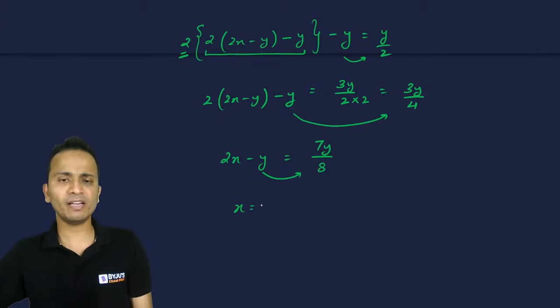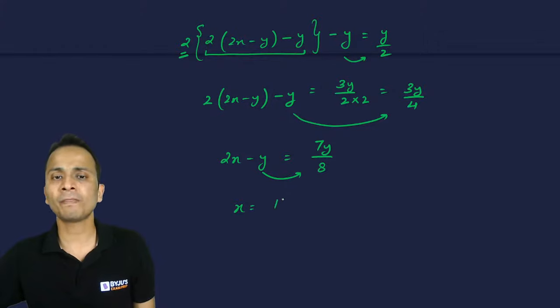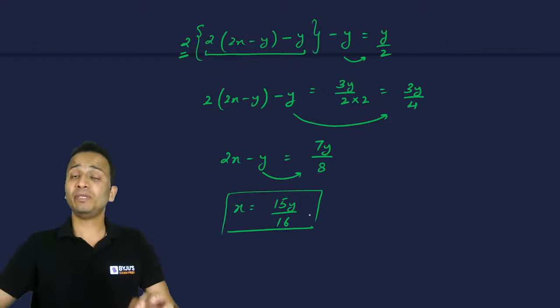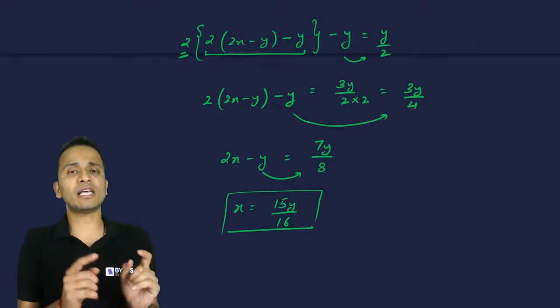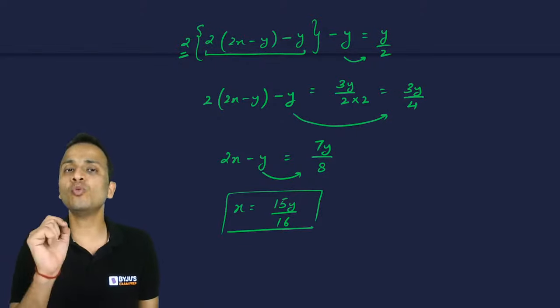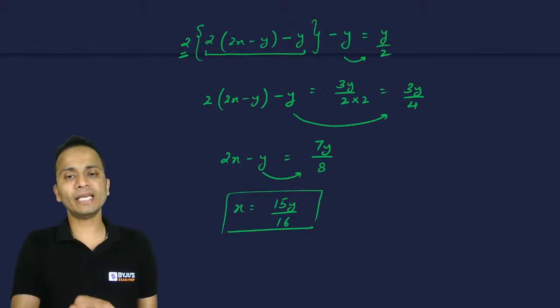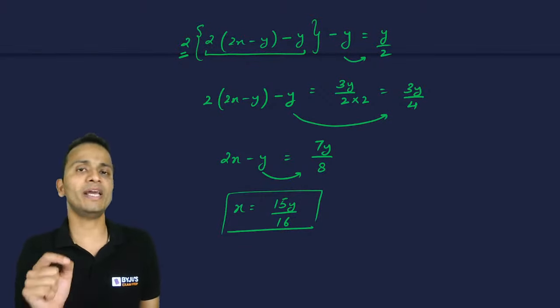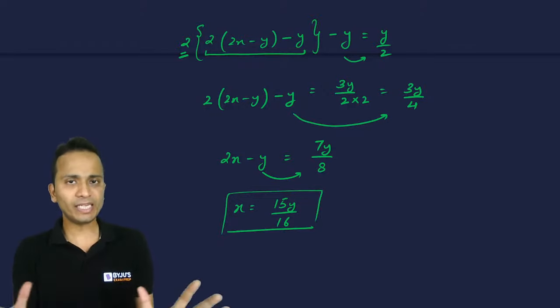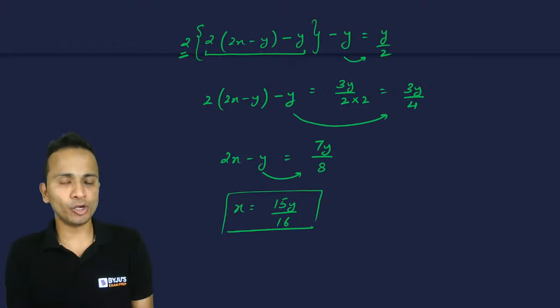So the final value of X that you will obtain will be 15y upon 16. And that is the final relation that we have between the initial number of flowers and the number of flowers that she's offering to every deity. So x is equal to 15y divided by 16, right? So this is the relation that we wanted to obtain.